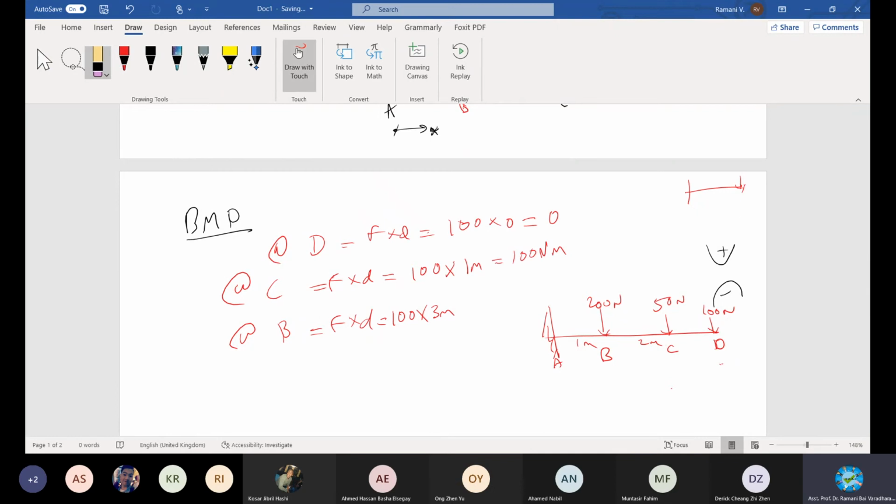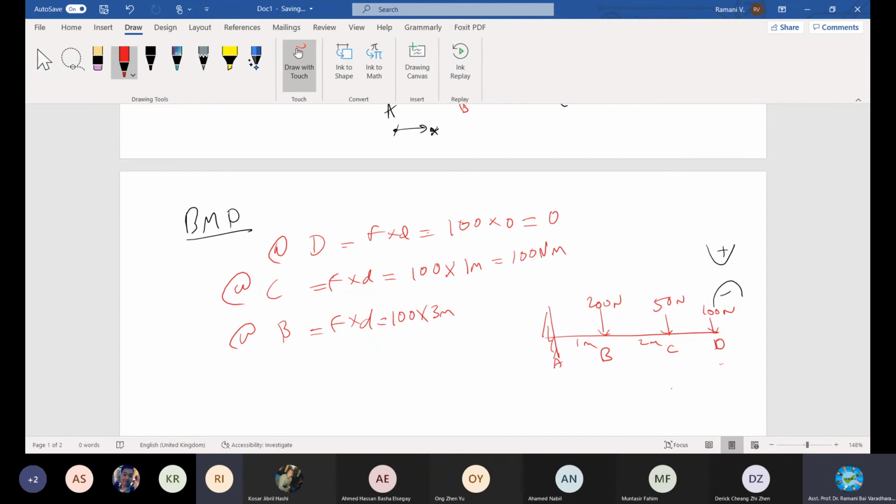In this case, we will recall our good old method, keeping our clock at this point. We are now calculating at B. Keep the clock and then see whether it's anti-clockwise or clockwise. You can do it correctly. Answer me, is it positive or negative?